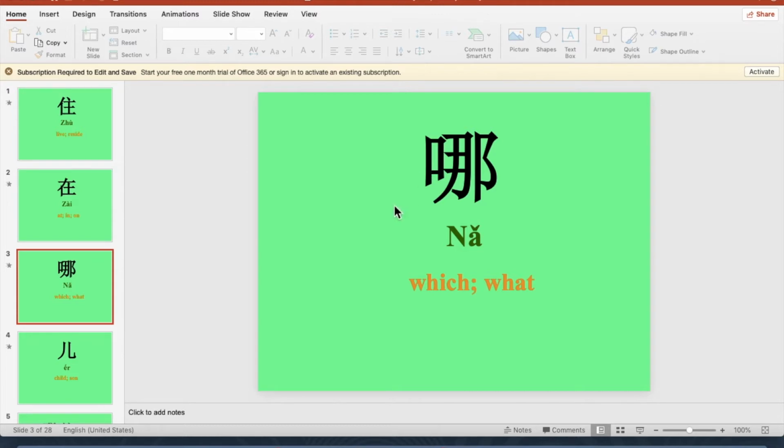Now, next one, 哪. 哪 means which, what. When you are looking at 哪, you see 3 parts. This is mouth. It's just a fancy way of making this mouth. It's just a plain mouth. The middle part is not moon. It looks like a moon, but it's not. Actually, you write it this way.